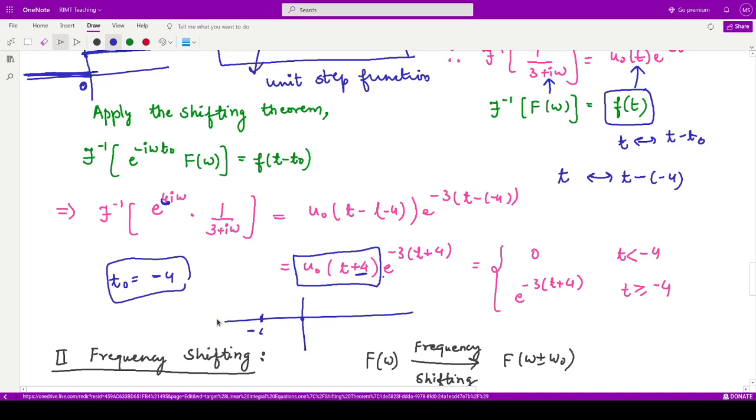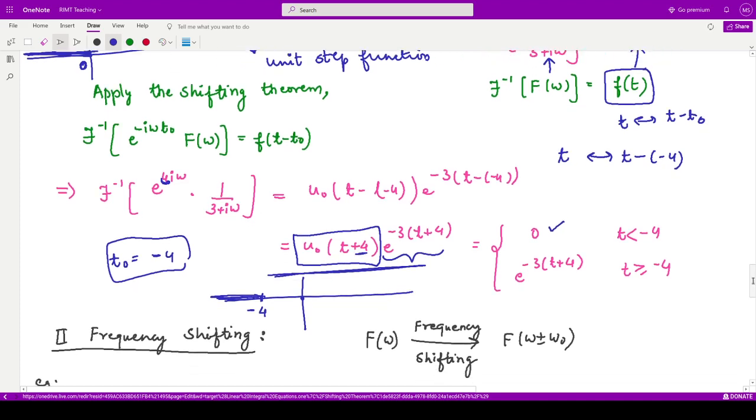So before this point the magnitude of the function is 0 multiplied by this thing, so it is eventually 0, and whenever your t is greater than this, the magnitude now shifts to 1 multiplied by this particular function. So it would be e to the power minus 3 t plus 4, right? So this is the time shifting property.